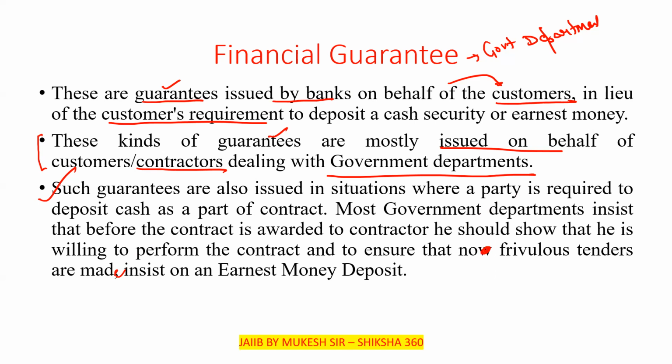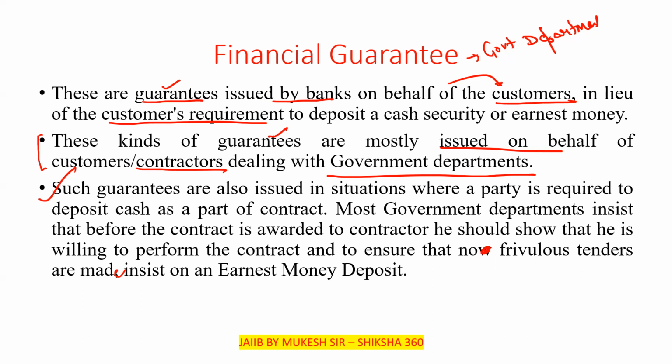So in that case, to protect ourselves, the government will take this type of guarantee. In the case of default, that bank guarantee is going to be revoked. Some tenderers are new in the business and they will take the contract, but they do not have enough capability to perform the job. So to protect ourselves from all these things, the government will take this type of guarantee. That is the financial guarantee.